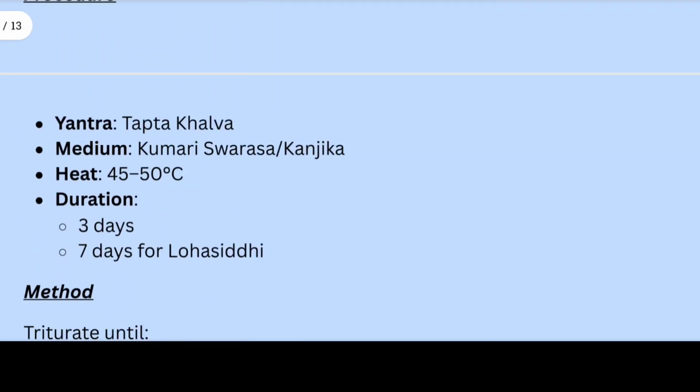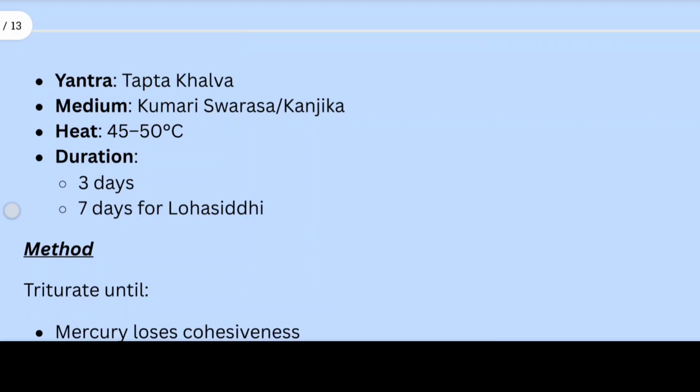Nashtapishti means mercury loses shine, mobility, cohesiveness, and liquid behavior. It becomes fine, stable and non-separable. This symbolizes control over Parad. The uncontrolled fluidity of mercury is subdued. Its ego-like instability is reduced. Drugs used here are Kumari Swaras, Trifala, Chitrak. These drugs perform lekhan, shoshan, kshalan and doshahar action.